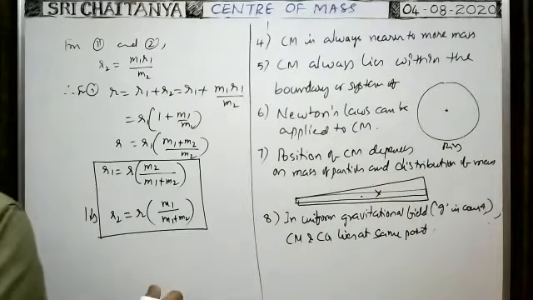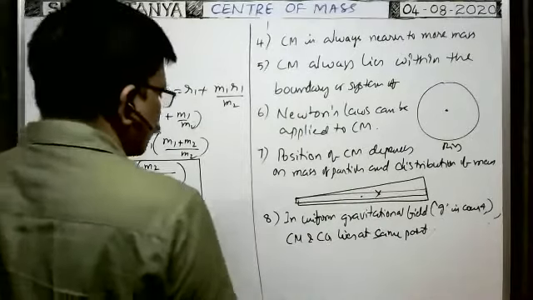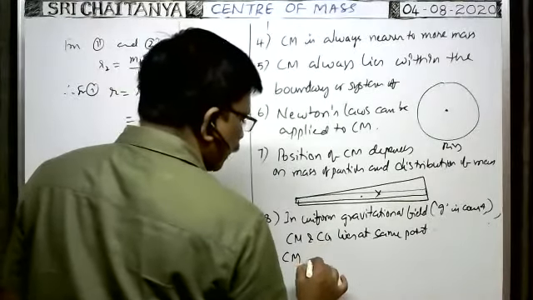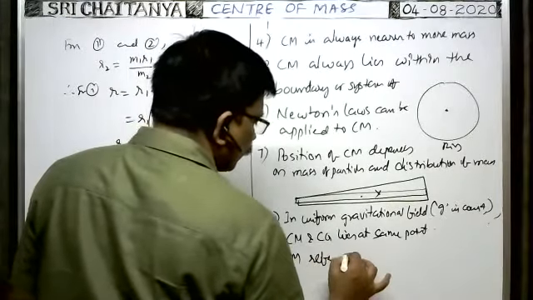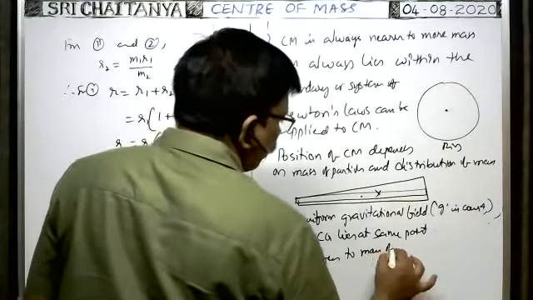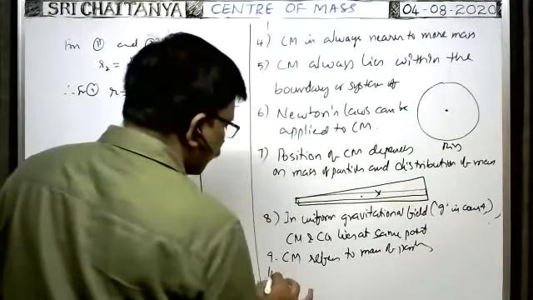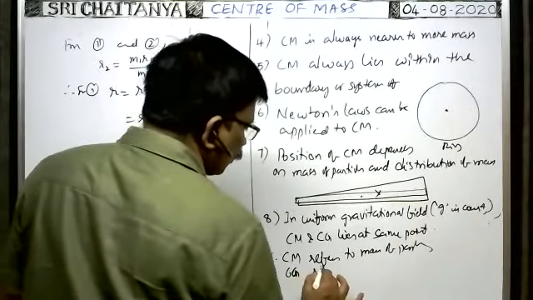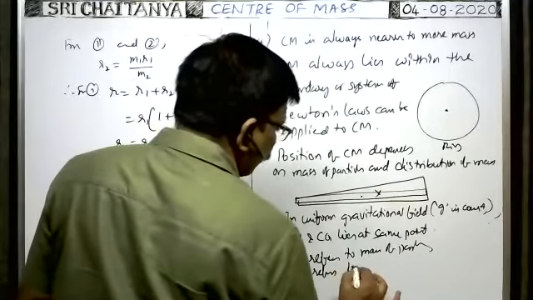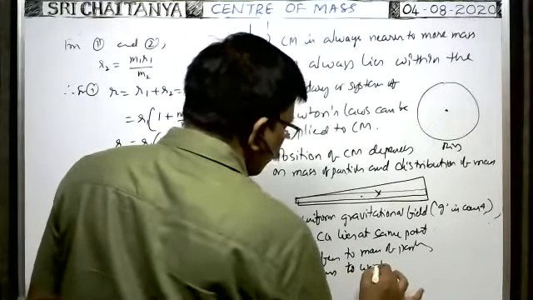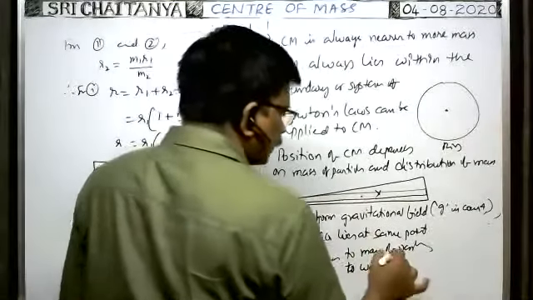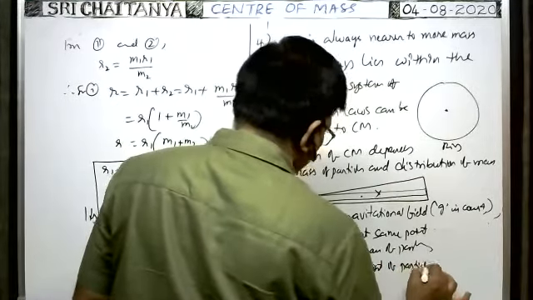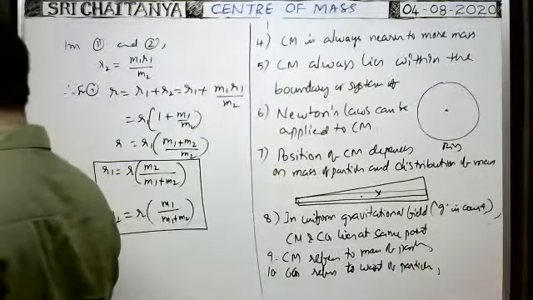Center of mass refers to mass. The position of center of mass depends on the mass of the particles. Center of gravity depends on the weight of the particles. The position of center of gravity depends on the weight of the particles in a body. It refers to the weight of the particles.